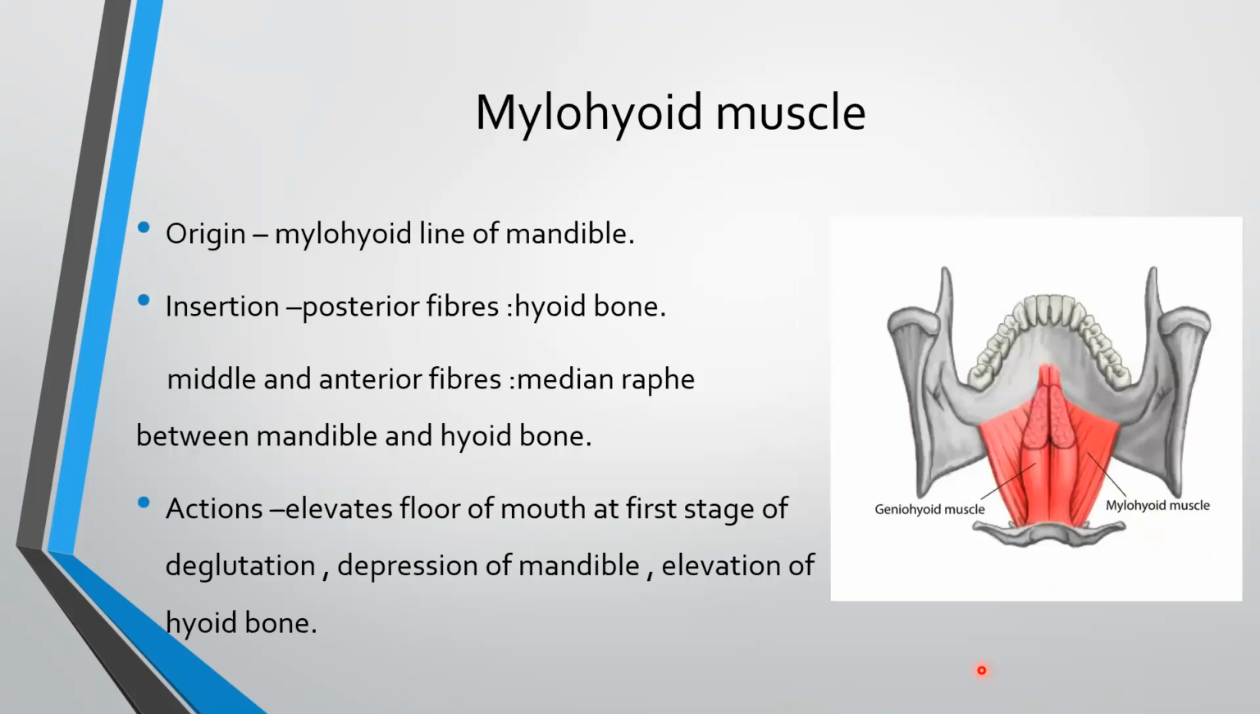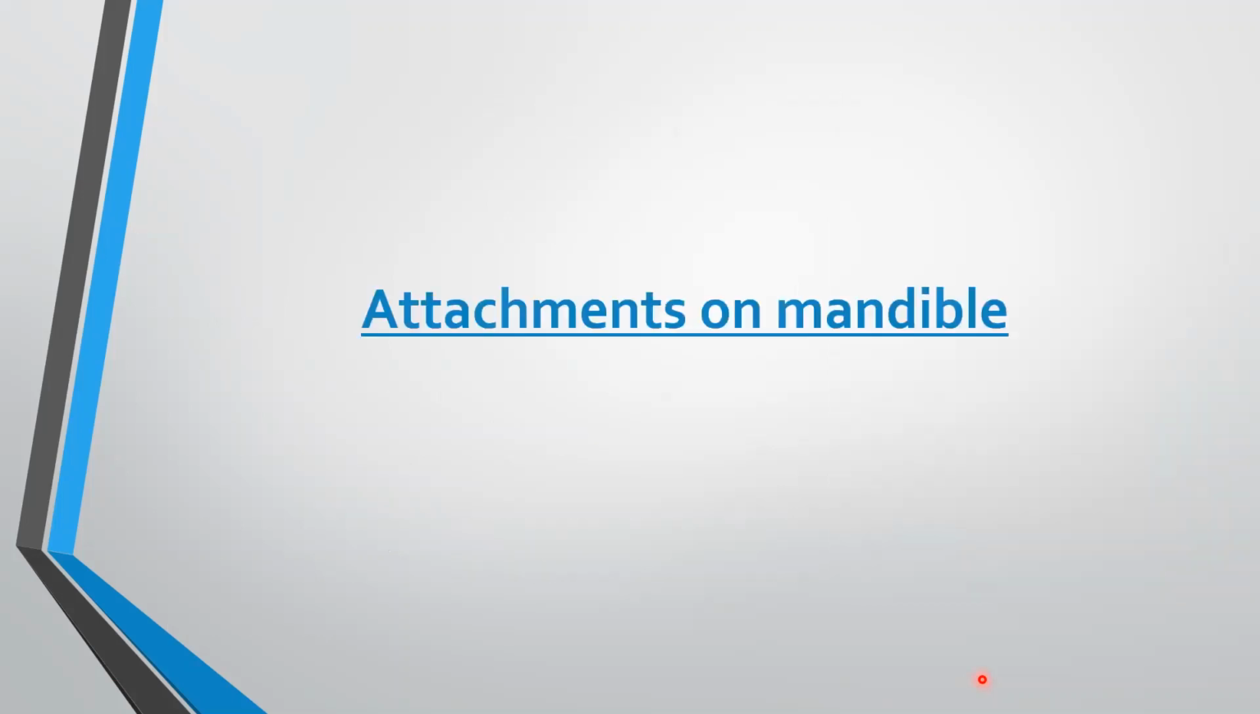Mylohyoid muscle. Origin is in the mylohyoid line of mandible. Insertion: posterior fibers in the hyoid bone, middle and anterior fibers in the median raphe between mandible and hyoid bone. Actions: it elevates the floor of mouth at the first stage of deglutition. It causes depression of mandible and elevation of hyoid bone.